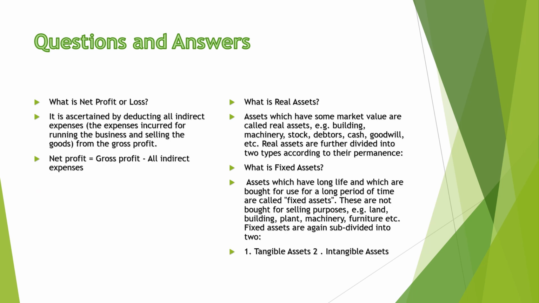What is net profit or loss? Net profit is equal to gross profit minus all indirect expenses. So for this, we prepare the profit and loss account. On the credit side, gross profit and all the indirect incomes are taken, and on the debit side, all the indirect expenses like salary, rent, printing expenses, advertising are written. When the credit side is more, it is net profit. When the debit side is more, it is net loss.